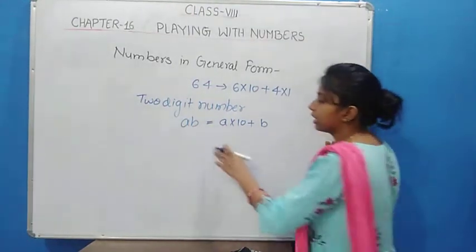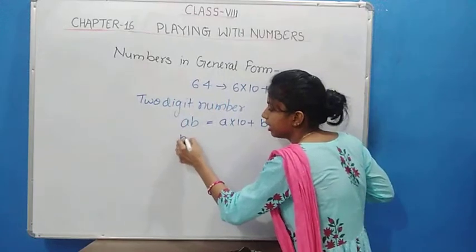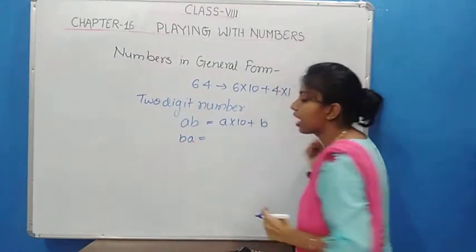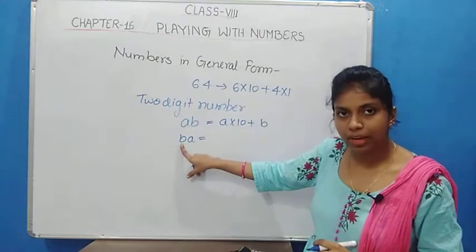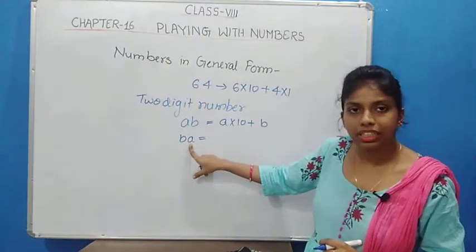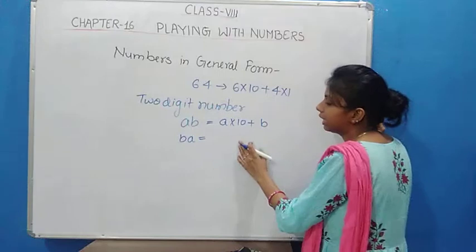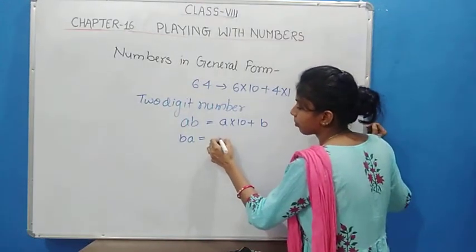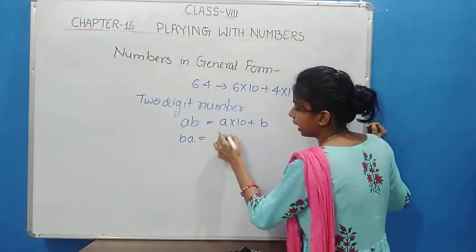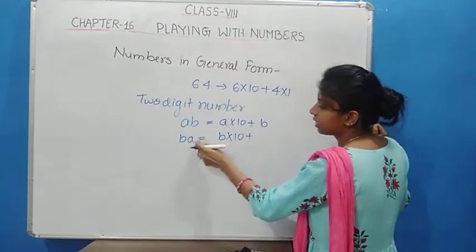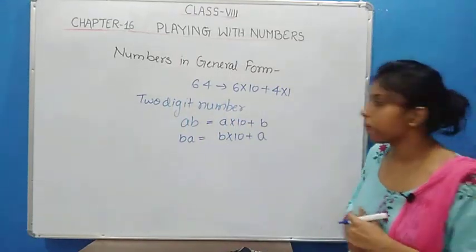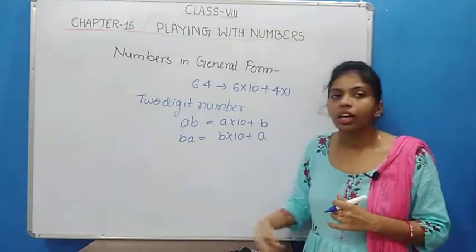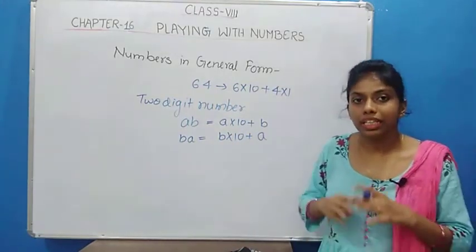Suppose another 2-digit number is BA. Now in this 2-digit number, B is the 10th place and A is the unit place. So we can write this one as B into 10 plus the unit place, that is A. So this is the general form to represent any 2-digit number in expanded form.